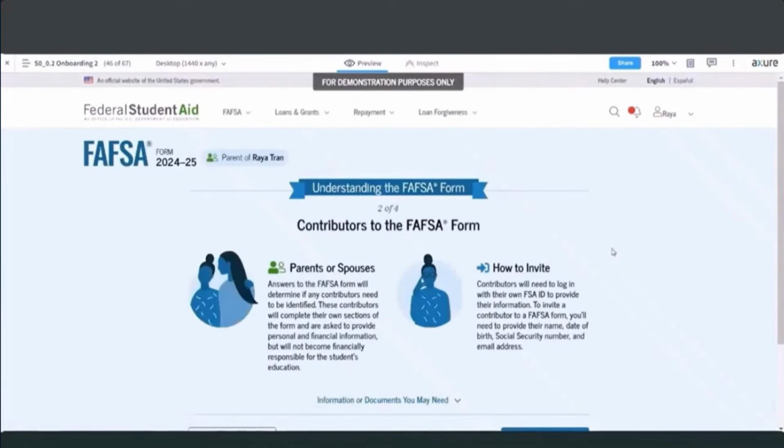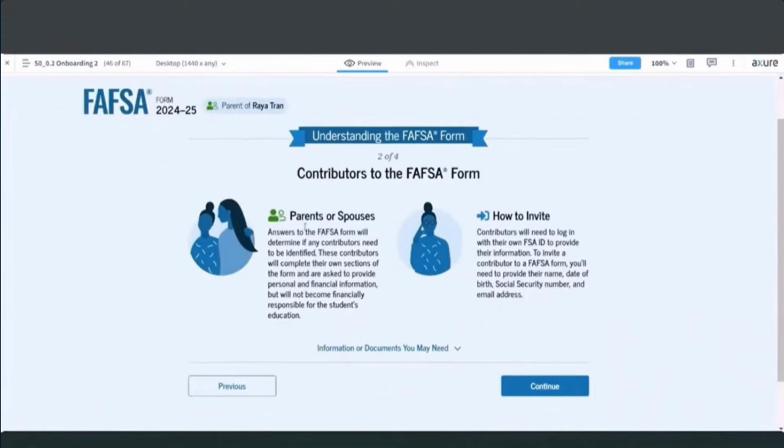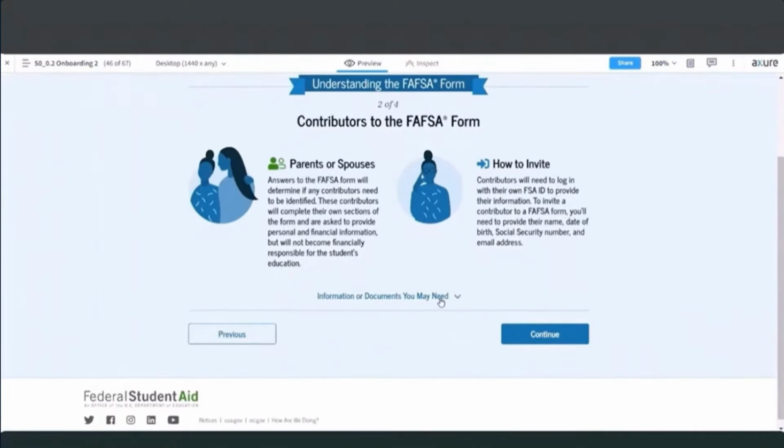The second one just explains about contributors, and it talks to parents or spouse being a contributor, how the invite process happens, and then there's also an opportunity here for parents to select this down button or down caret here to look at and see what information they may need to complete the form.